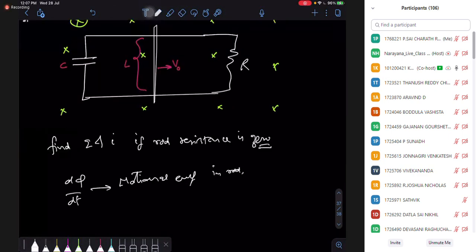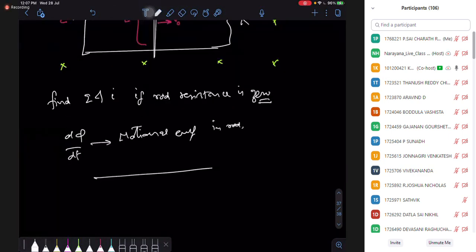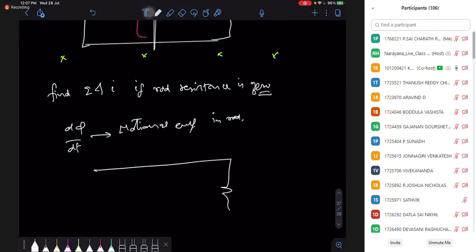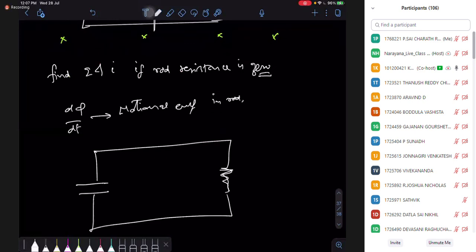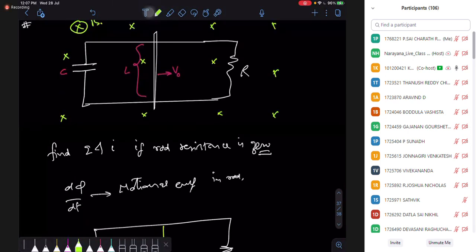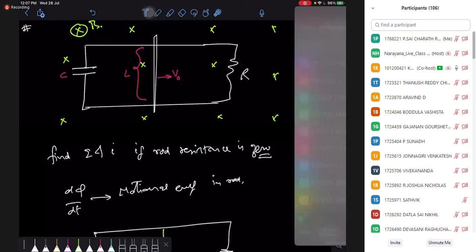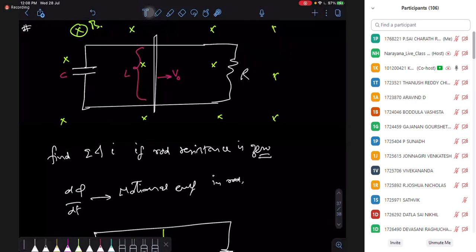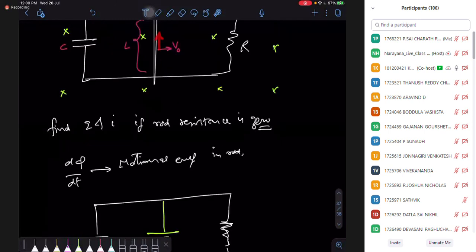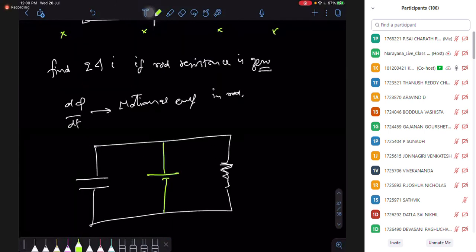So I can replace that rod with a battery. If I think of it as a battery, you can draw the circuit now. It's behaving as a battery in the direction of V cross B. So where is the battery pointing? V cross B is upwards, so it is behaving as a battery in the upward direction. The EMF is V cross B, and the length here is L.